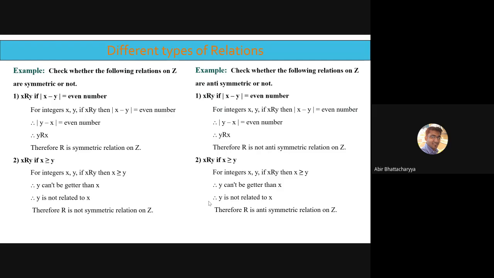Okay, that is all for today. Try to revise these concepts of symmetric and antisymmetric relations. All the concepts are very important. Try to grasp each and every small concept: why it is symmetric, why it is not antisymmetric, why it is antisymmetric, why it is not symmetric, things like this. It's very interesting. We will go for more things in the next class.